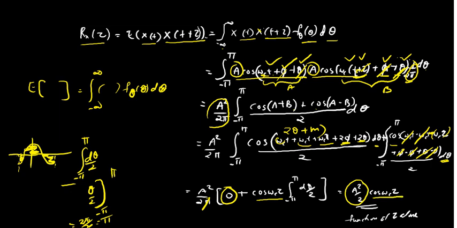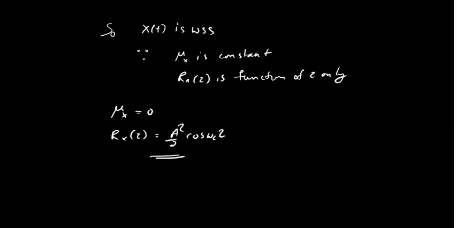Now if you see here, there is no t here, so Rx of tau is a function of tau alone. So we satisfied the two necessary conditions for a function to be wide sense stationary. That is, the first one is mu should be constant, the second one is Rx of tau should be a function of tau alone. So mu x is 0, Rx of tau is a square by 2 cos omega c tau. So that is the second question.